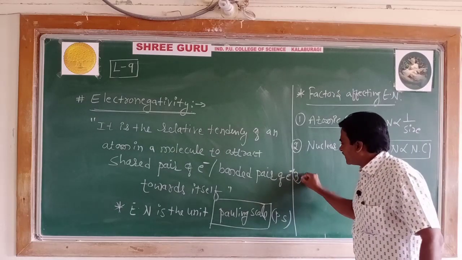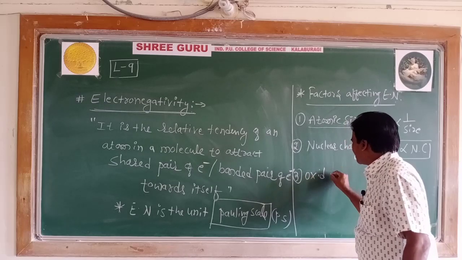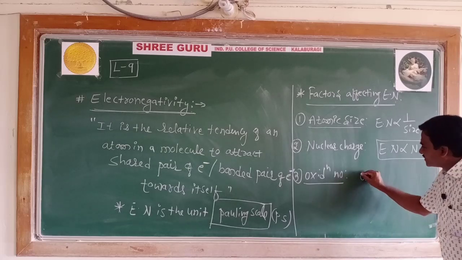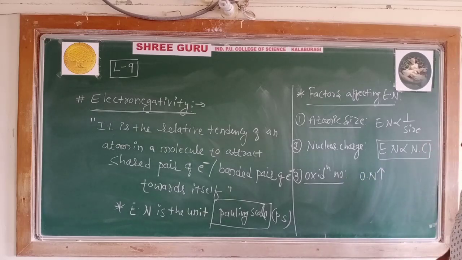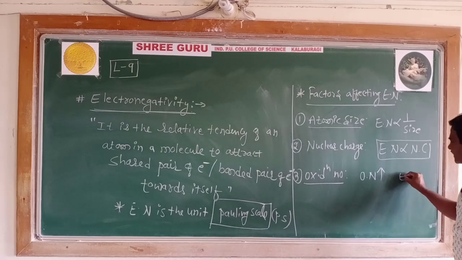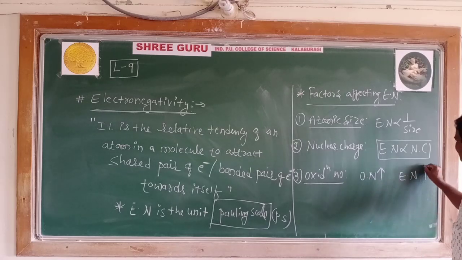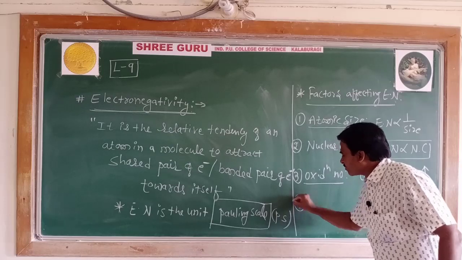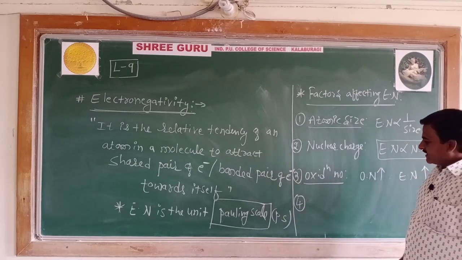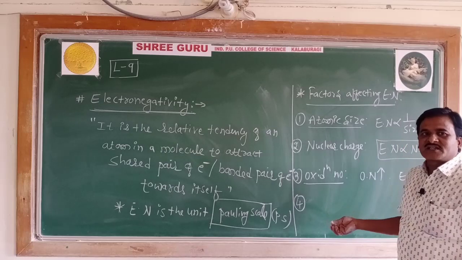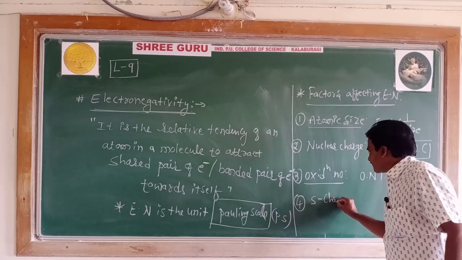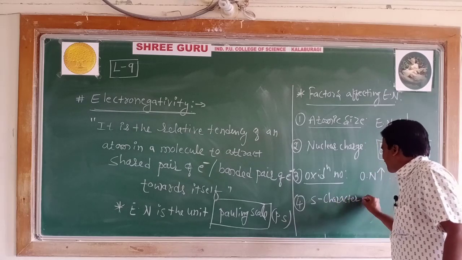The third factor is the oxidation number. As the oxidation number increases, the electronegativity value also increases. And the fourth factor is the s character in hybrid orbitals.